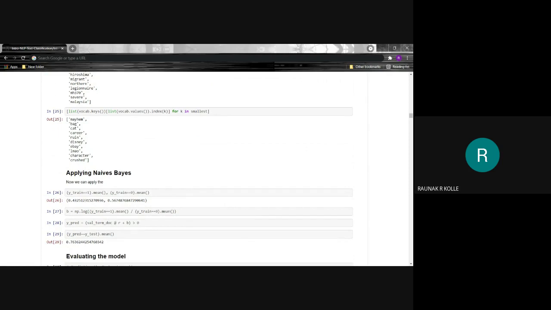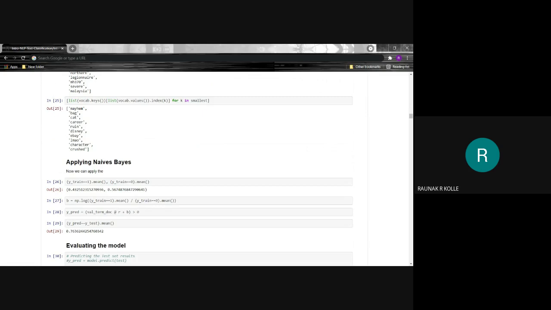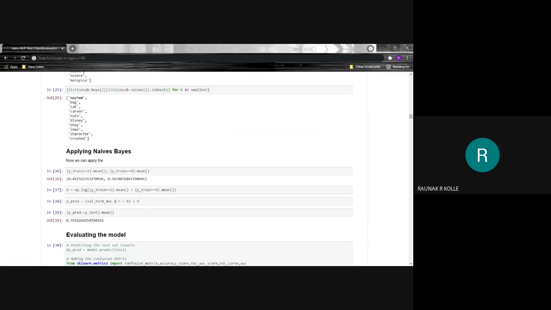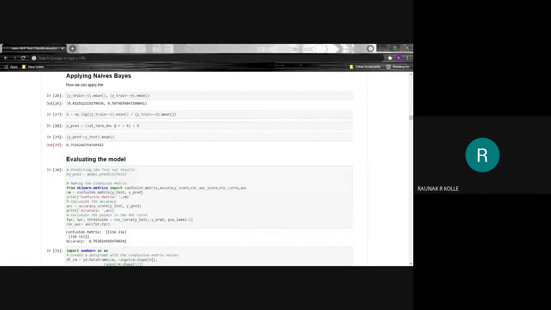We predict with the model and find the mean of the predictions on the test dataset, which accounts to 76%. Now evaluating the model, we will discuss evaluation of the model in the next video.